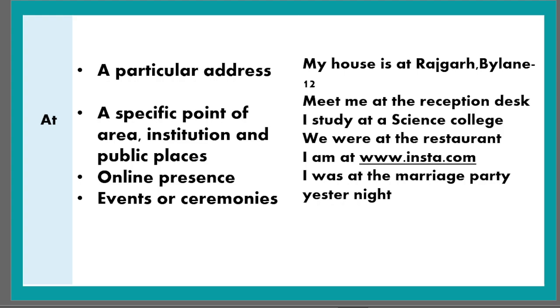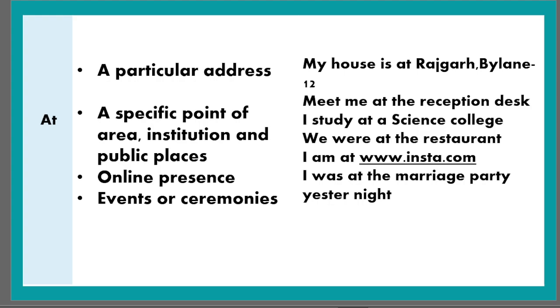We find reception desks in schools, colleges, hotels, offices. It occupies a small portion of that bigger area, a specific point of area. So that is when we use the preposition "at" as a preposition of place.